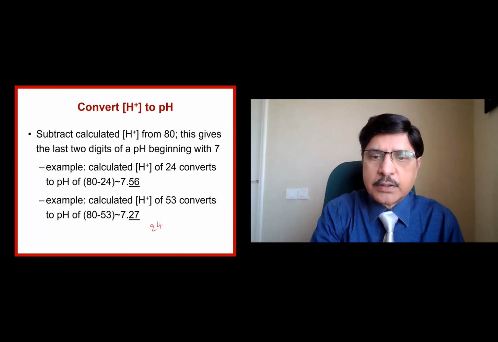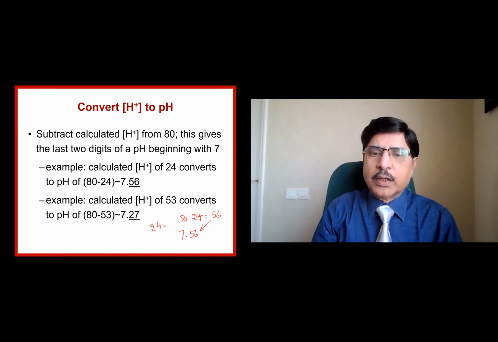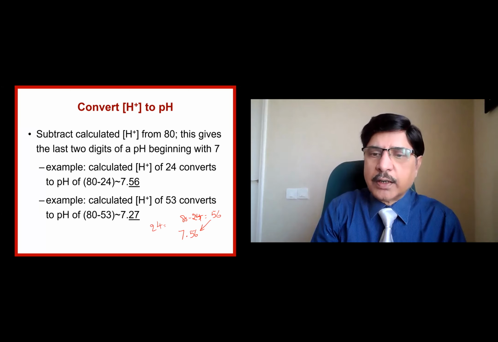The hydrogen ion concentration is 24. I have to subtract 80 minus 24, which is equal to 56. And we have to write 7 as the neutral pH, and next to that I put these two numbers. So given a hydrogen ion concentration, you can tell the pH.